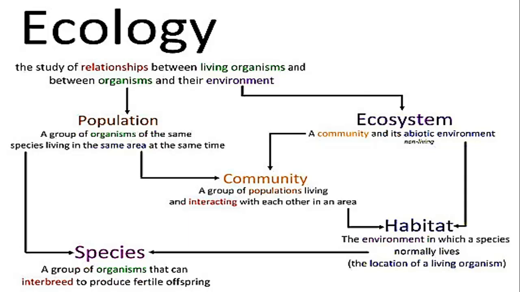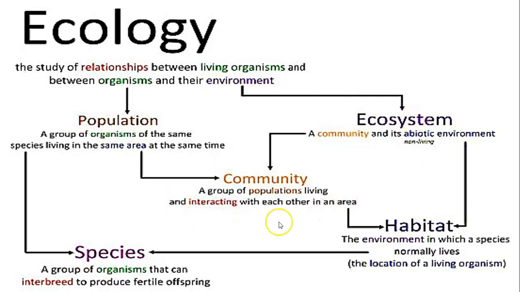Population. Remember the three sames: a group of organisms of the same species at the same area and the same time. Okay, what's a species? We said the same species. It's the group of organisms that can interbreed or reproduce together and produce fertile offspring. So here we go, a population, same, and this is what species mean.